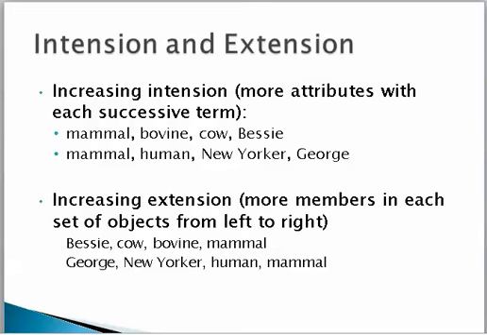So increasing extension, right, where you include more members in each set of objects or classification from left to right. Here you have the opposite direction. Bessie, how many objects or members of that classification are there? Well, there's one. If I'm talking about Bessie, a particular cow I know, there's only one Bessie, just like there's only one George.